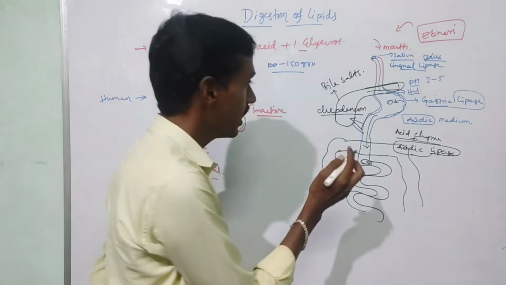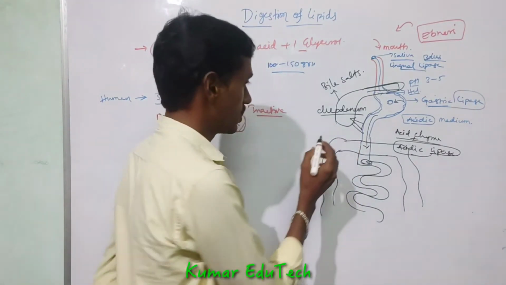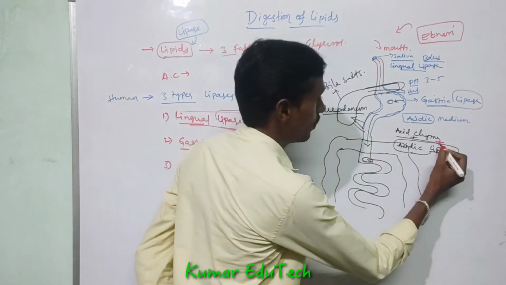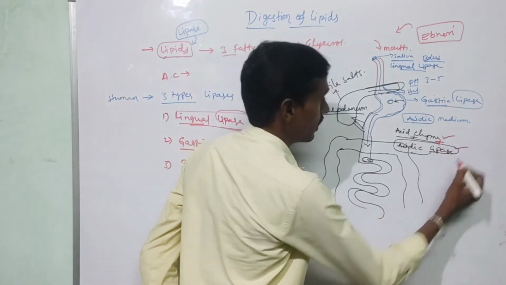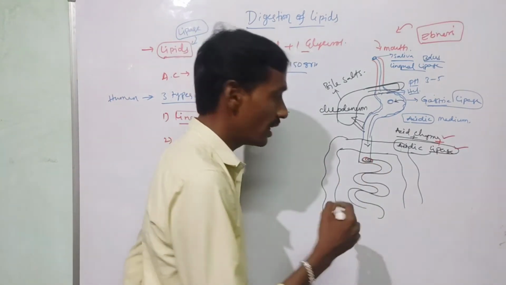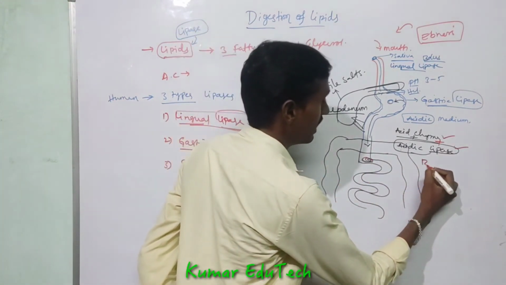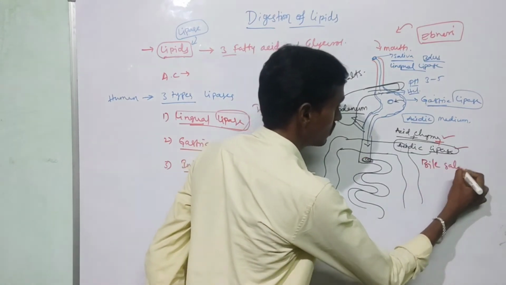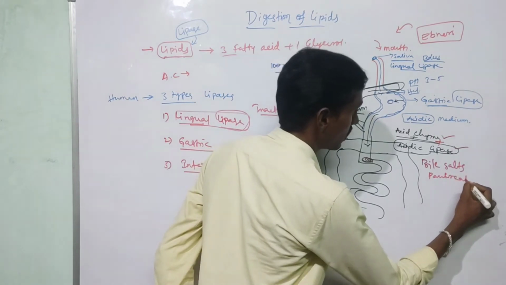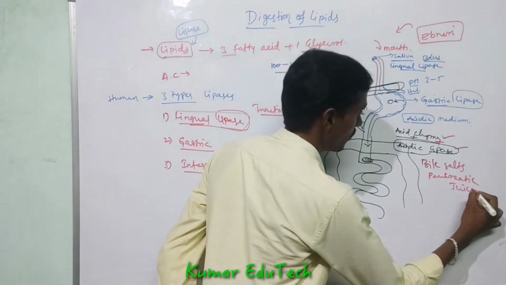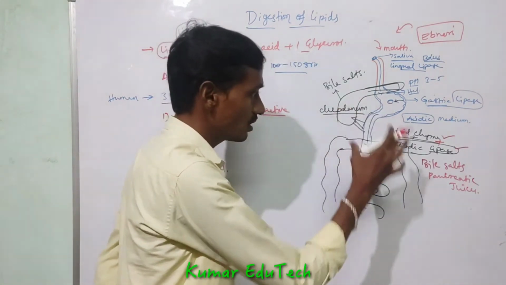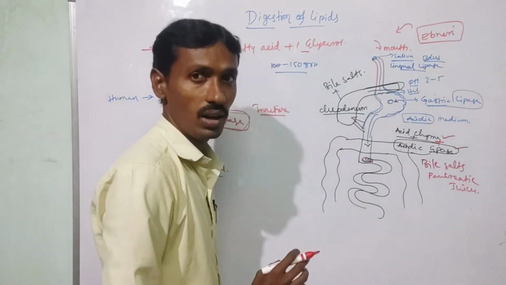Bile salts and pancreatic juices mix with the food materials, along with acid chyme and acidic lipases, and all of these enter into the small intestine.